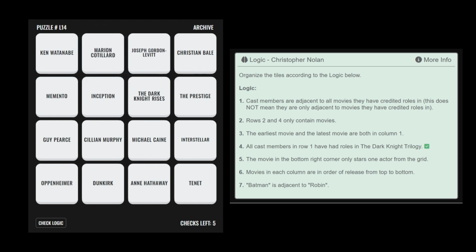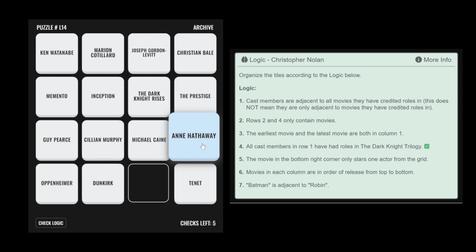Ken Watanabe must be adjacent to Inception, and so must go in the last remaining adjacent position, in the top left corner. In accordance with rule number 4, Ken Watanabe has had a role in the Dark Knight trilogy, but not in The Dark Knight Rises. So he can be placed in row 1, without having to be adjacent to The Dark Knight Rises. We now have row 1, row 2, and column 1 solved. Anne Hathaway is the only cast member remaining, and so must belong in the only position left in row 3.